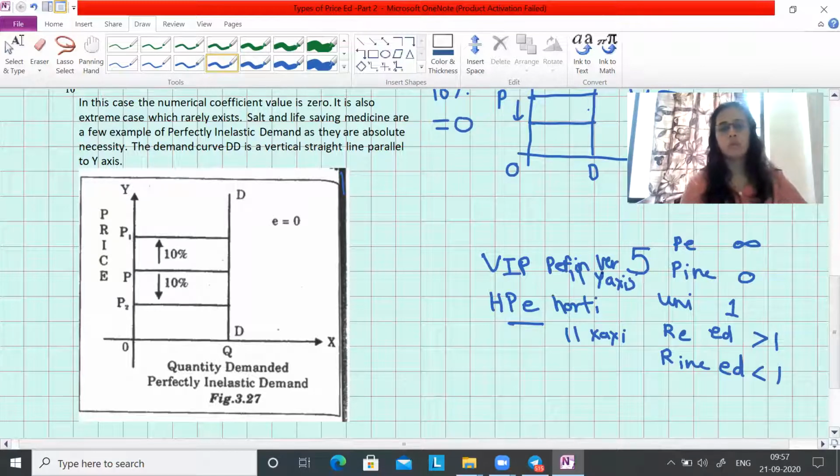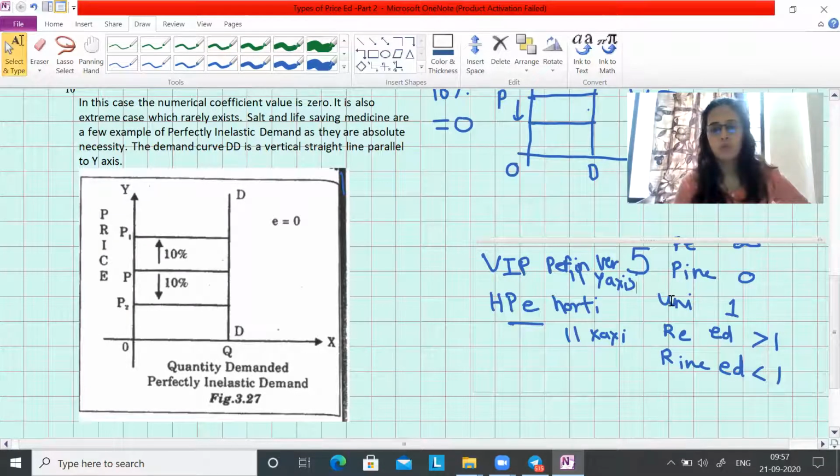Remember students, these things we have finished. We have finished all the types of price elasticity of demand from the exam point of view. Whether objective or subjective, it is very important. Even in the long answers they may ask such questions. Here you must draw the diagram, and you have to give the examples we have done, 5%, 10% rise or fall. We have written the formula, put the numbers in that formula, and shown how we got the answer. Then we have drawn the diagram also.